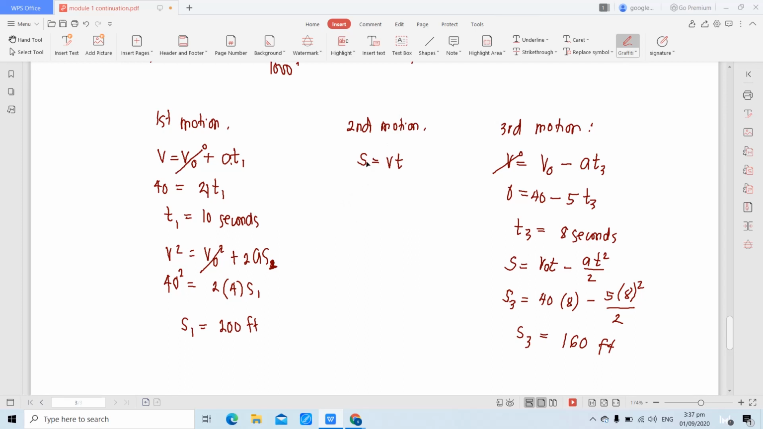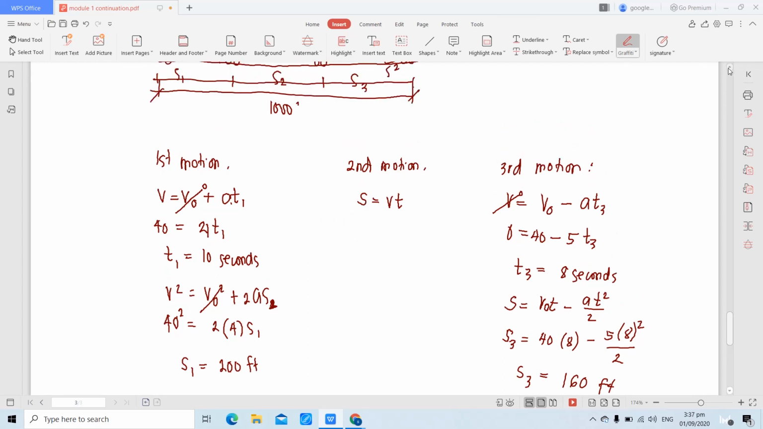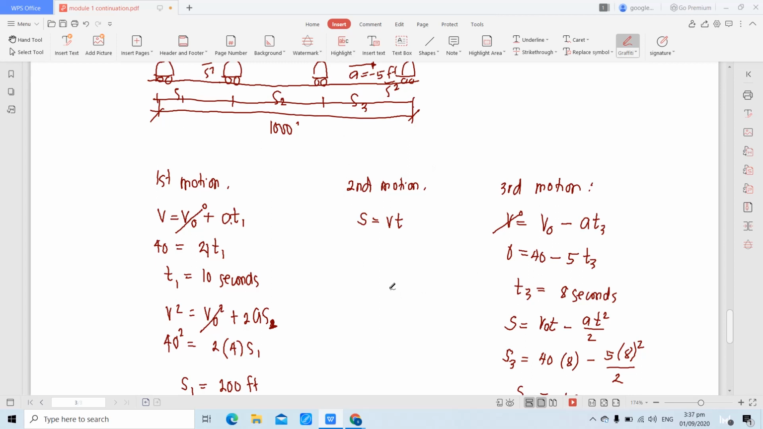Here, mapapansin natin sa problem, meron tayong S1 tsaka S3. As we can see in the figure, S1 plus S2 plus S3 is a total of 1,000 feet. So, makukumpute natin yung displacement traveled under second motion. That is 1,000, transpose natin dalawa, minus 200. Transpose mo yung isa, minus 160. So, what is S2? That is 640.